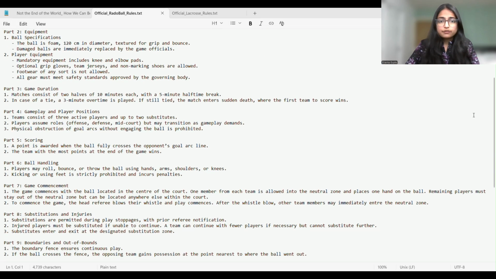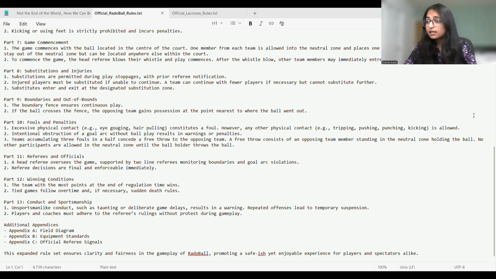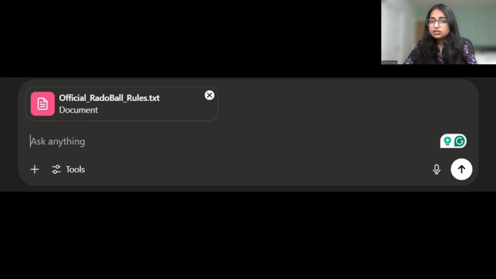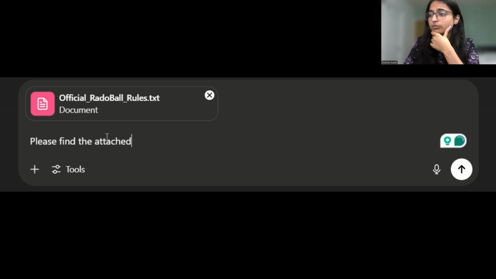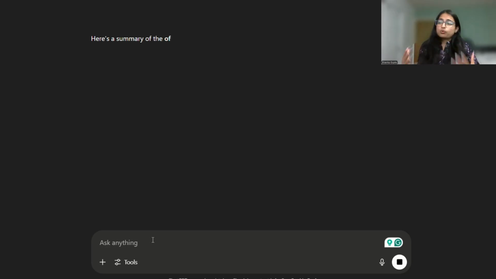All right, we'll upload our fictional rules, the RadoBall text file, and ask ChatGPT, "Here are some rules on RadoBall. Help me explain them." This set of text files has false rules, like a 120 centimeter diameter for the ball, which is obviously completely false. And this is where things get more interesting.